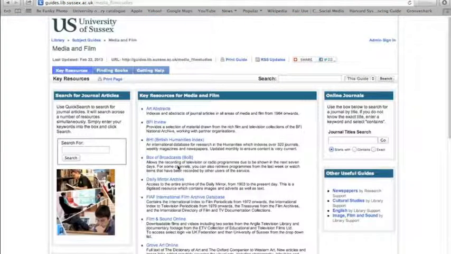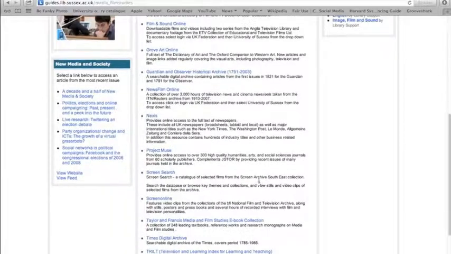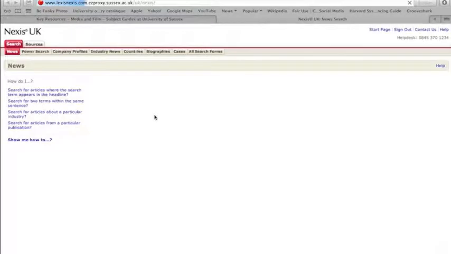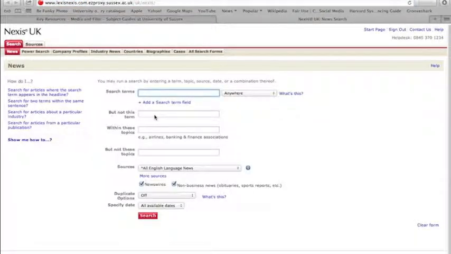Okay, this page is a list of the key resources that the library thinks are useful for media and film. If we scroll down, we'll see Nexis. Basically, Nexis is a database that contains newspaper articles, press releases, and other relevant industry materials. So click on the link. If you're on campus, it will go straight through. If you're off campus, you will have to enter your login details. And if it's the first time you're accessing the site, it will also ask you to agree to the terms of use, so you'll need to do that.